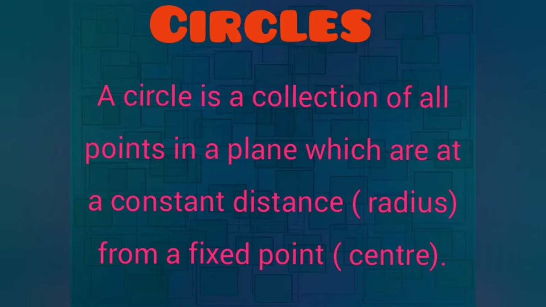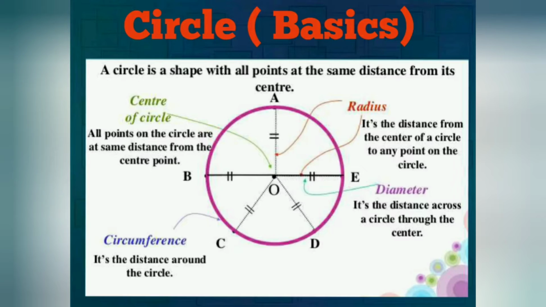What is the meaning of circle? Can you tell me? A circle is a collection of all points in a plane which are at a constant distance. Constant distance is nothing but the radius, from a fixed point, that is the center. Clear? The definition of the circle: a circle is a collection of all points in a plane which are at a constant distance from a fixed point. Next, recall some basic terms in a circle.